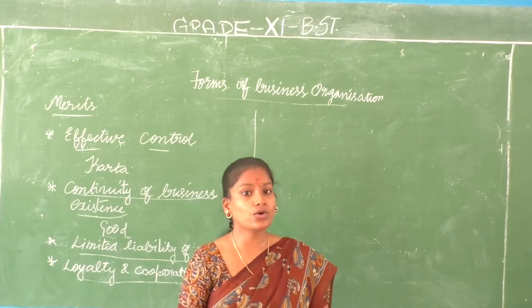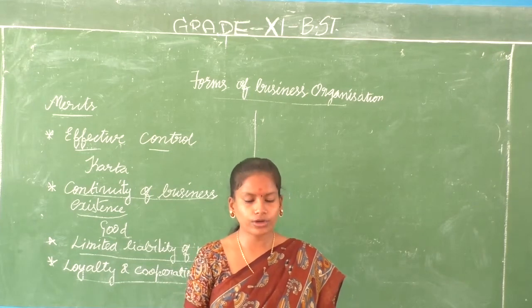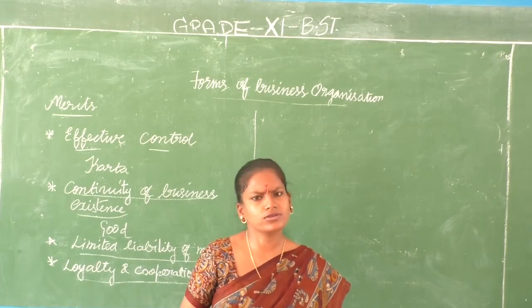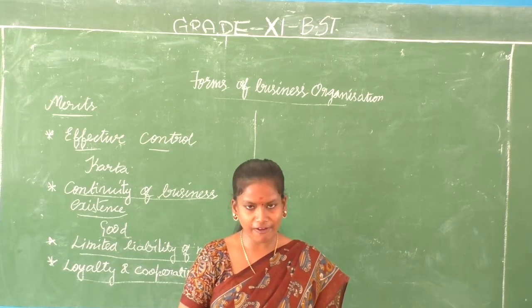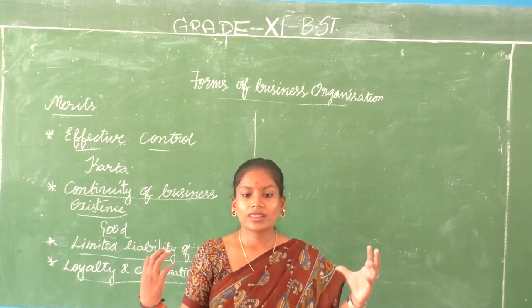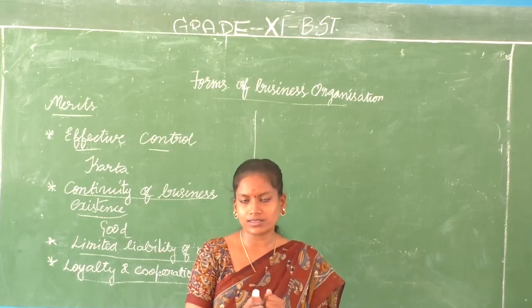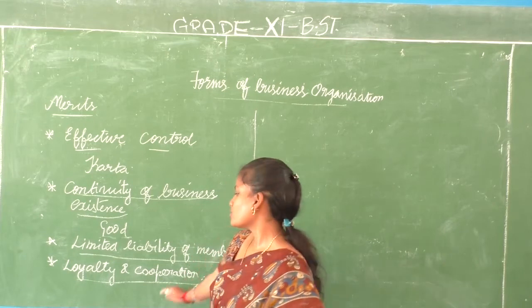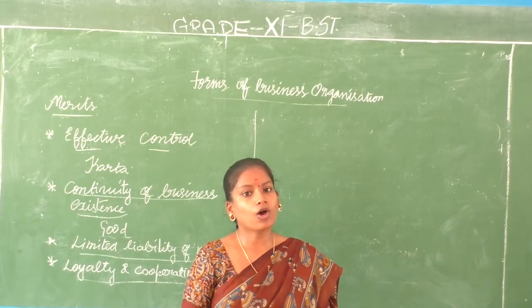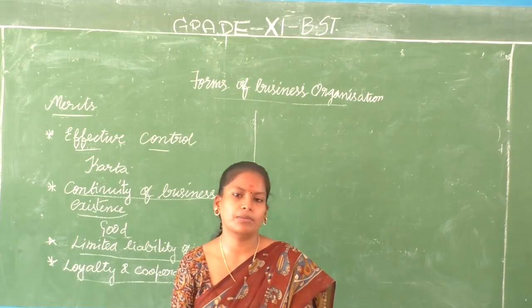Here the loyalty is going to be very good because the karta is also a member of the family. Everybody is going to be a member of the same family. So what does it lead to? They all feel a togetherness. So the cooperation is good and the loyalty is also appreciable.